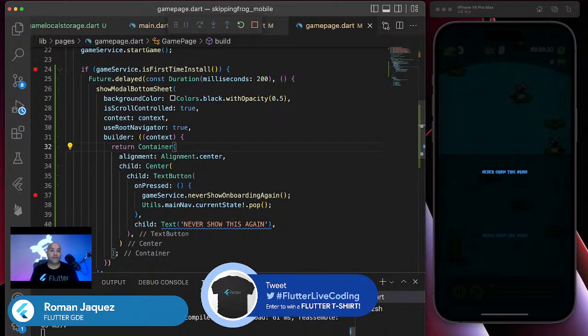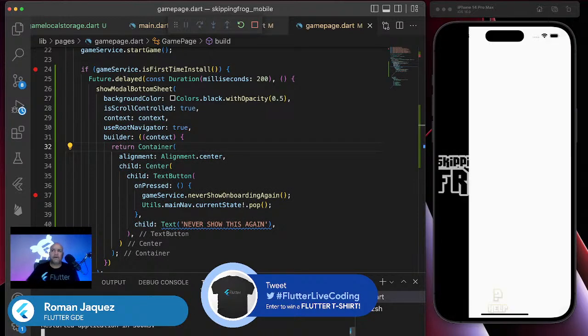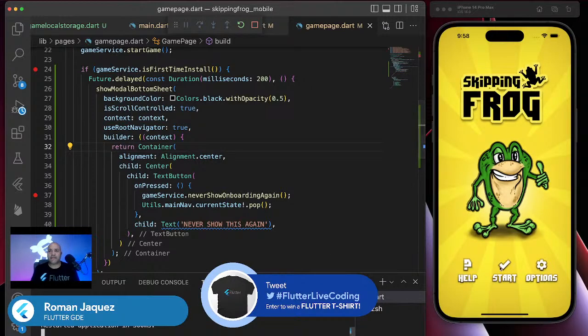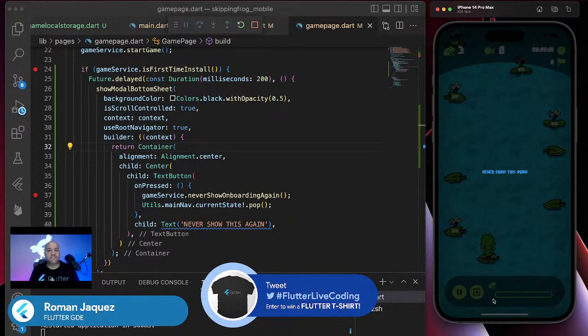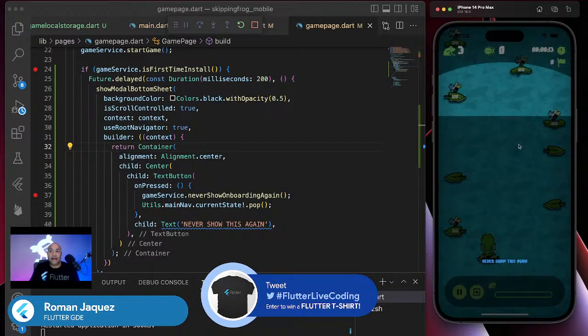Now let me rebuild it one more time. So now I'm just going to show it right away. Check it out. When I hit it, it just fills up the whole screen as a modal. It doesn't let me interact with the application underneath it, and I don't want it to. I can dismiss it by swiping down. Really? You see? I can do that.